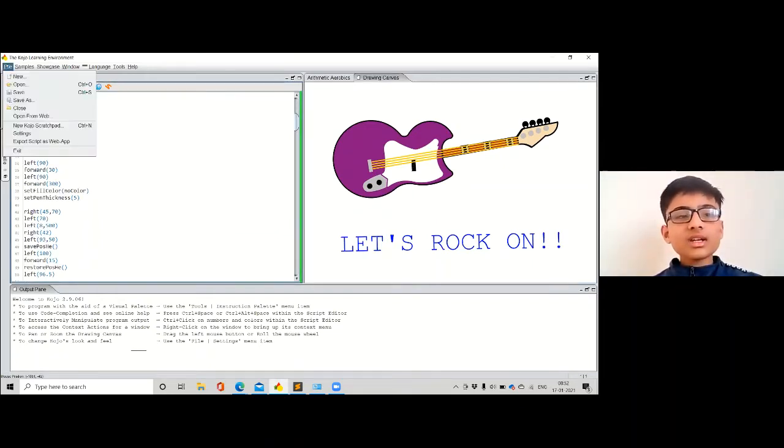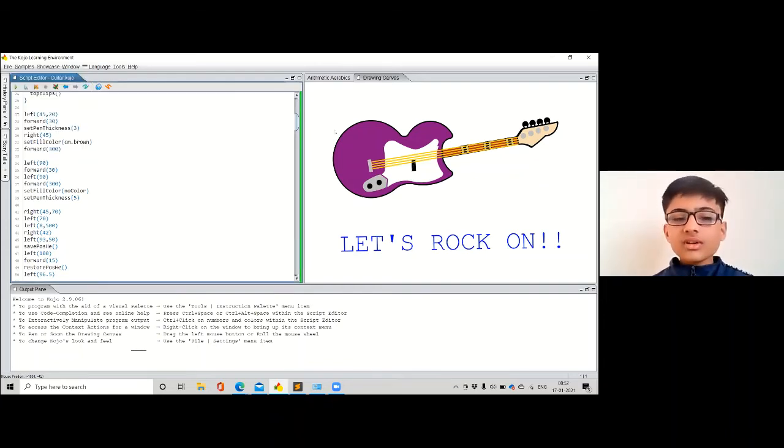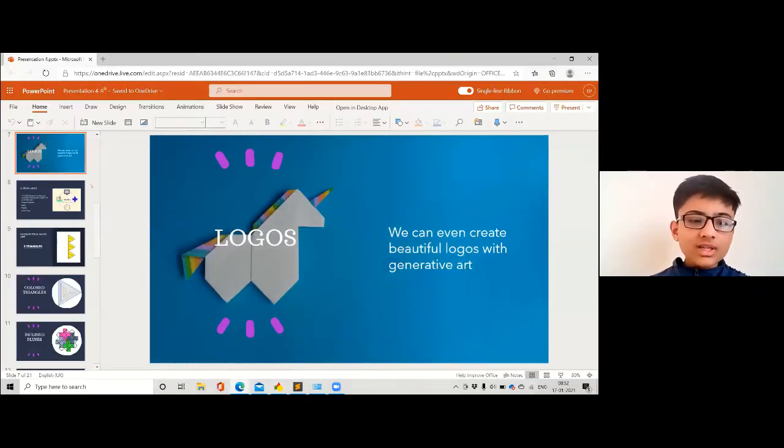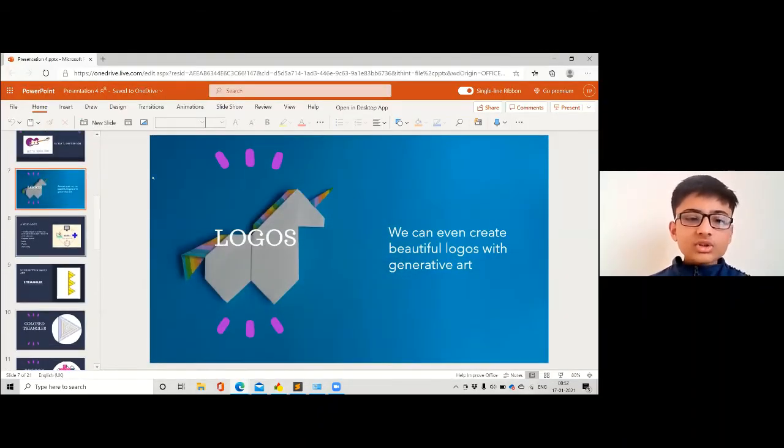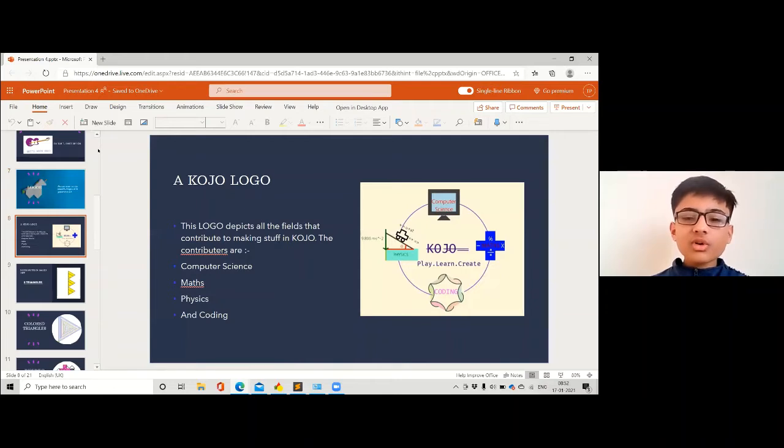and we can even export it from here. So we can do all of this using Kojo, and also we can create logos. For example, here is a Kojo logo, I made a logo for Kojo itself. In this, I have depicted all the things that contribute to Kojo, for example computer science, coding, physics, and math.